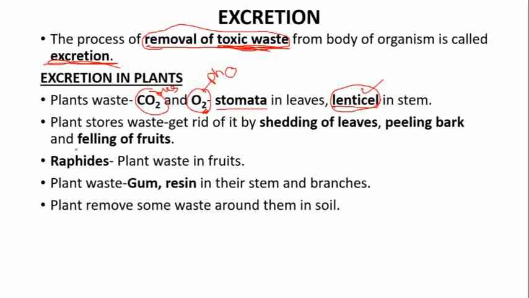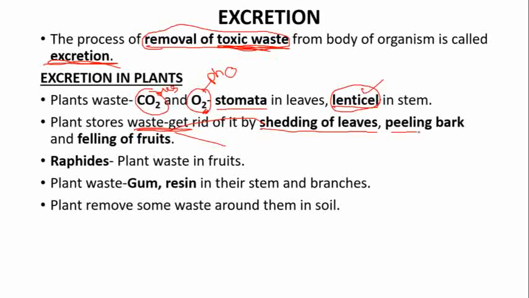Now the plant also stores some waste material in its body, and when the time comes it can get rid of that waste material. The plant stores a lot of waste material in its body, but when the time comes it can remove it. How do they remove it? By shedding of the leaves. When the waste material gets accumulated in the leaf, after some time the leaf gets shed or falls down.